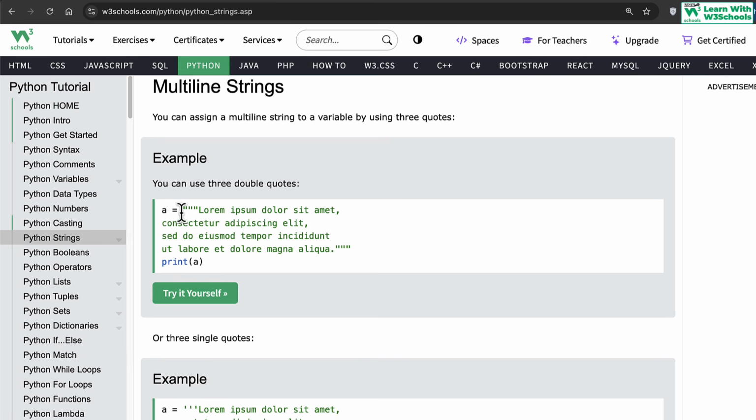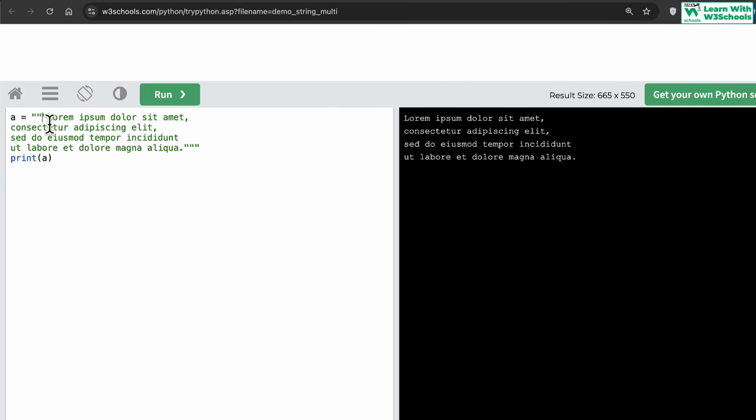Multi-line strings. A multi-line string means that if you have to use multiple lines of strings, then you need to use triple quotation marks. If you use double quotation marks, for example two double quotation marks, it would assume that you're trying to use quotations inside the quotations, and it won't understand what you're trying to do unless it's a single quotation mark, and then it understands, okay, so we have a string literal and this is the single quotation marks.